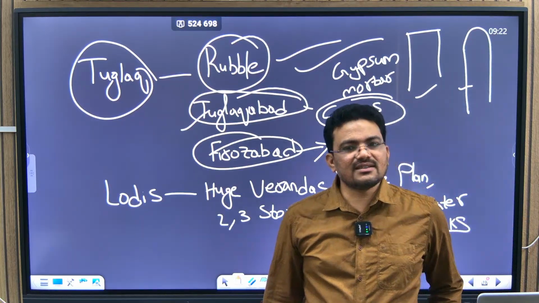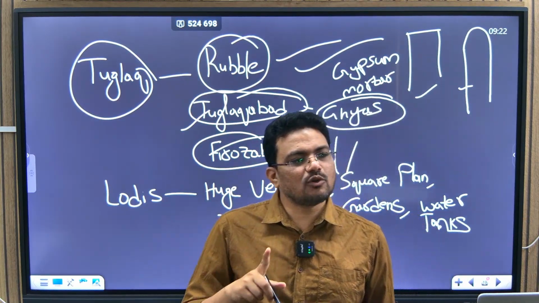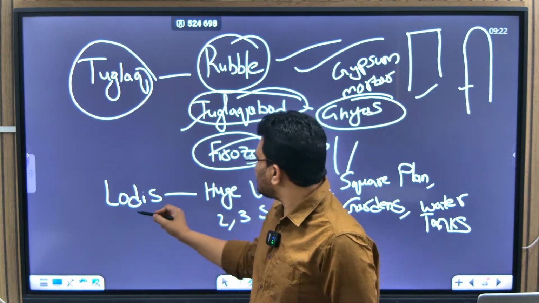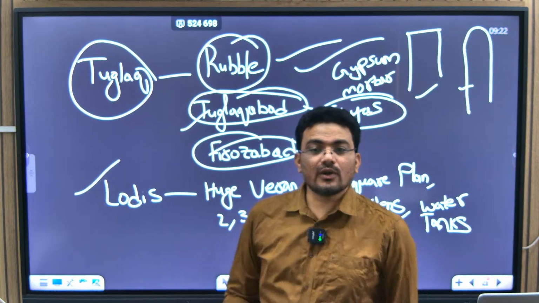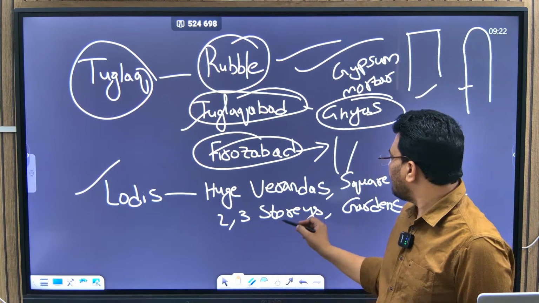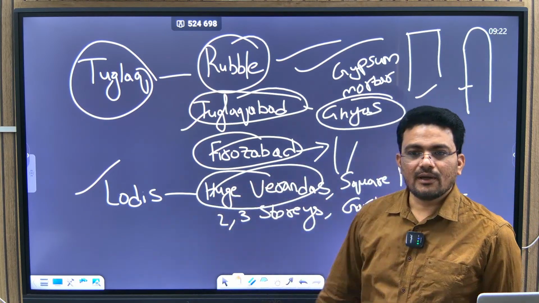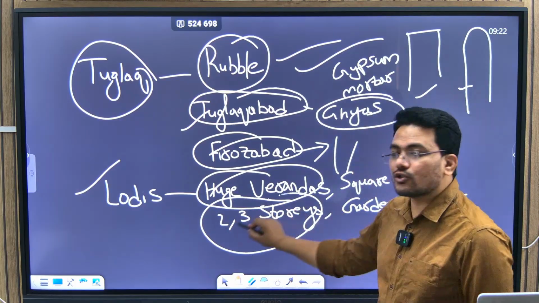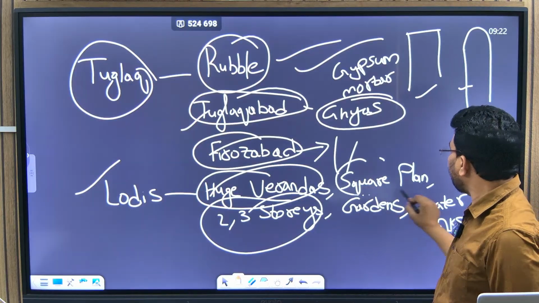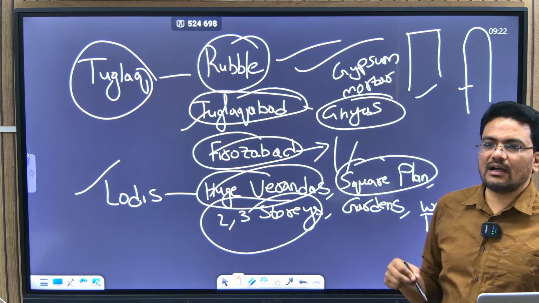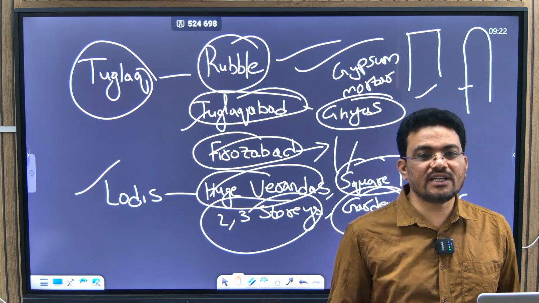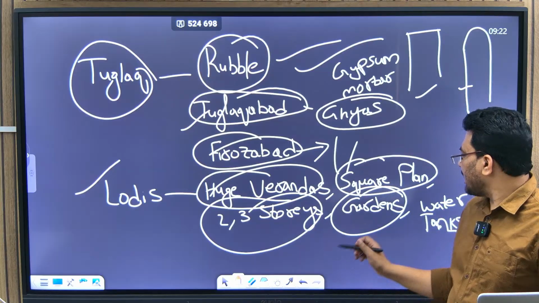Now the Sayyids. We have seen that there was only one important ruler, Khizr Khan, so not so important. Now the Lodis are important. In the Lodi architecture, for the first time you see good changes like huge verandas, two to three stories are built, and very good planning is maintained, square planning, and then gardens. If you are in Delhi you might have gone to Lodi Gardens.